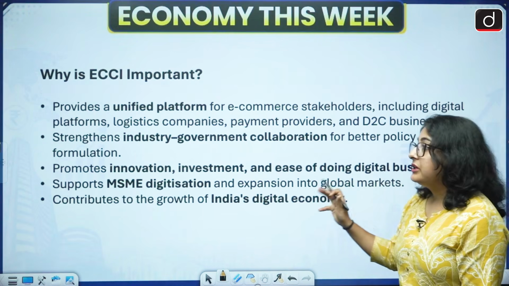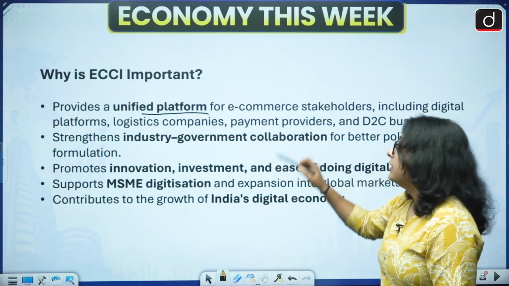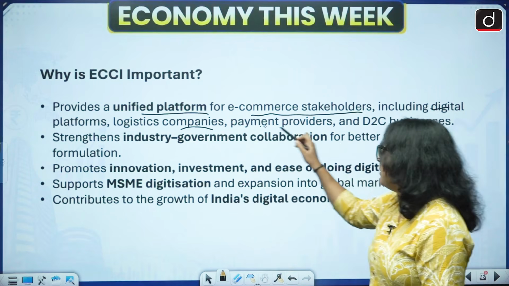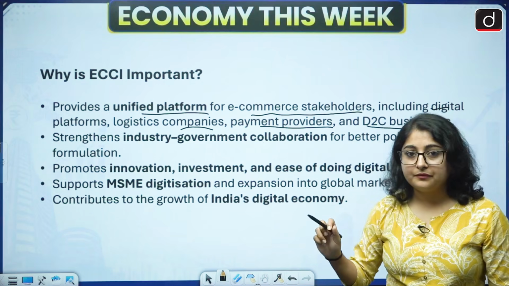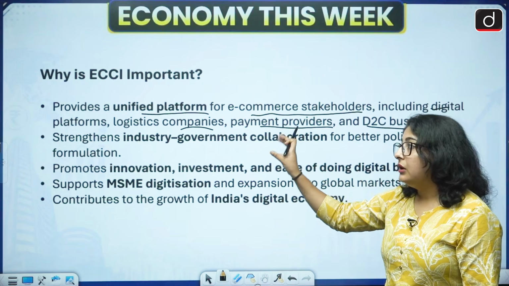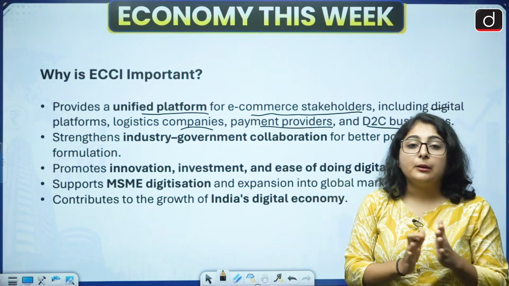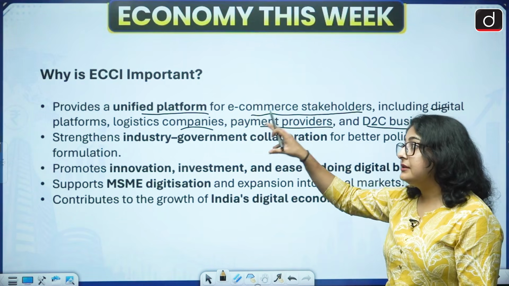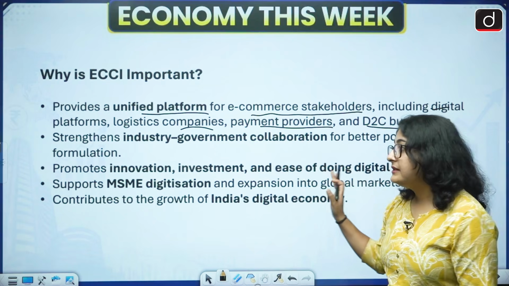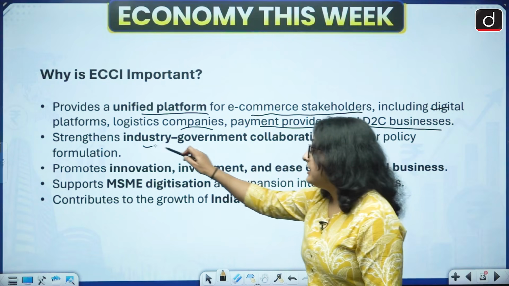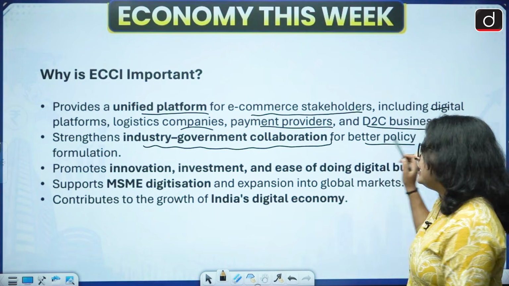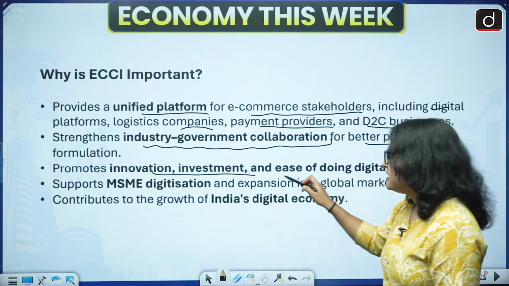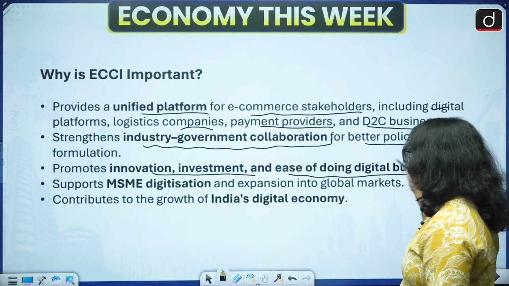Now, why is this important? Because it provides a unified platform for e-commerce stakeholders, including digital platforms, logistics companies, payment providers and D2C businesses. All these stakeholders will go to the ECCI if they have any complaints, problems or suggestions. So ECCI will serve as a unified platform for all these stakeholders. It will also strengthen industry-government collaboration for better policy formulation. Okay, it will also promote innovation, investment, and ease of doing digital business.